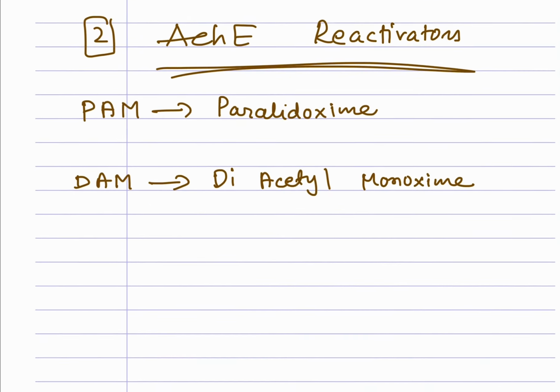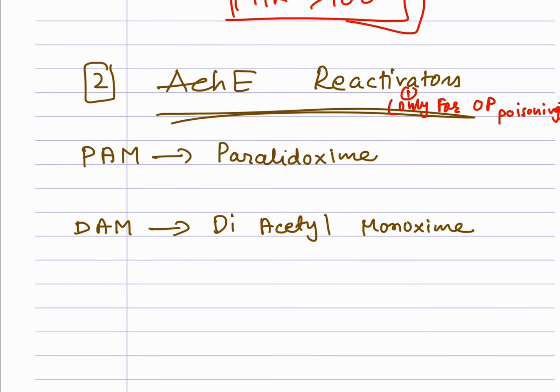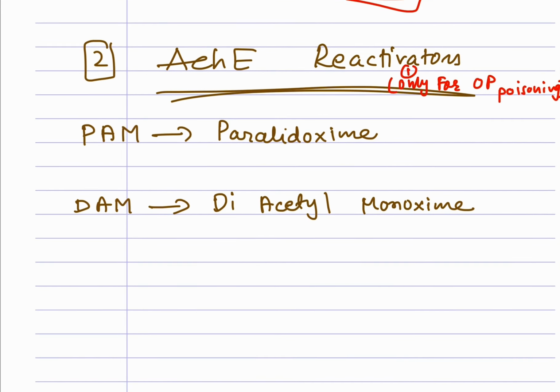But we have to remember certain things: it is only for OP poisoning, not useful in carbamate poisoning or organochlorine poisoning, and even organochlorine is treated conservatively. There is no need for atropine also. So it is only for OP poisoning, not for carbamates. Second point, you have to remember that P in PAM stands for peripheral, like a mnemonic kind of thing.